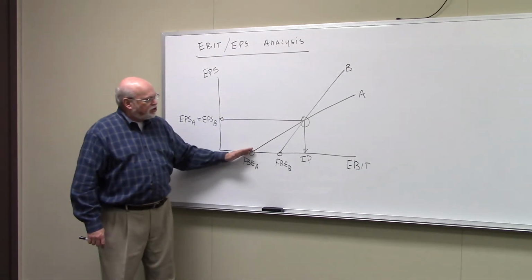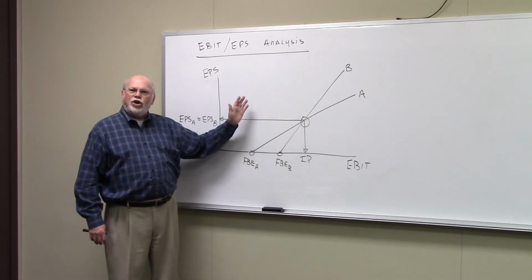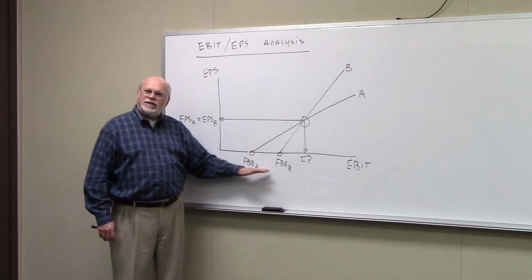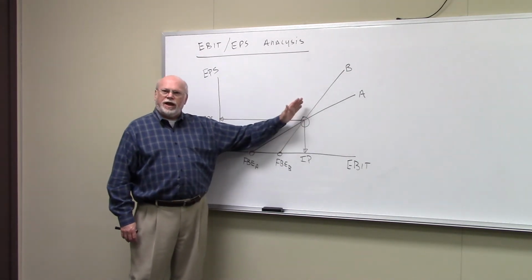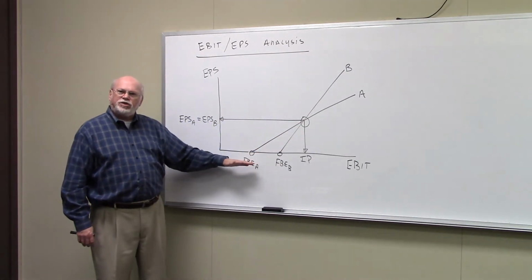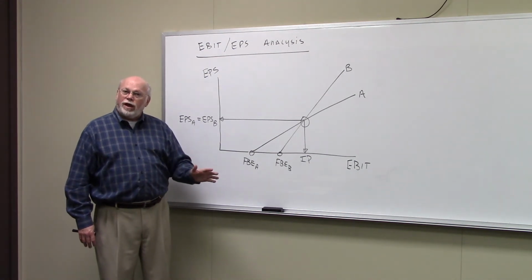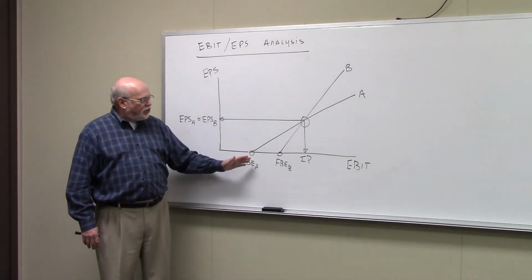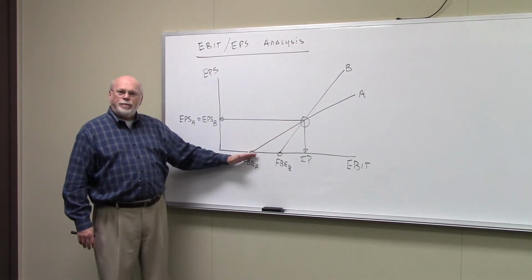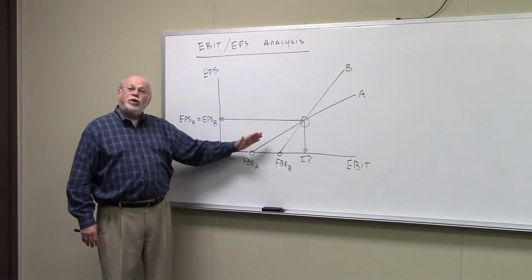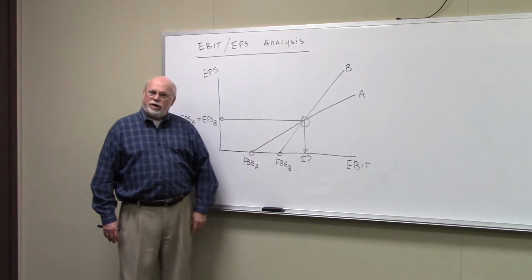These lines that you see coming up from here, you'll see that we can calculate knowing the elements of these capital structures. But basically, the greater the slope of these lines that come up from the financial break-even points, the greater the financial risk, the greater the financial leverage the company's taking. So you can see here that B has a steeper slope than A, which means that A uses less financial leverage, B uses more financial leverage.